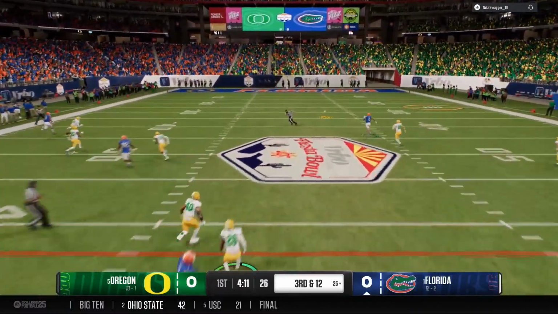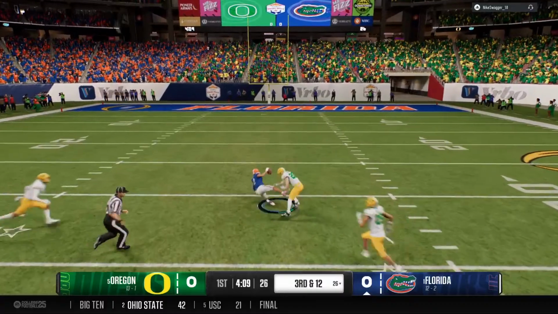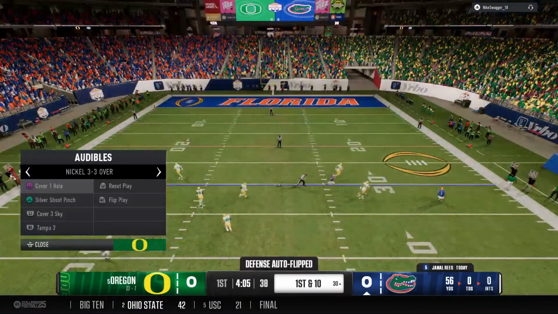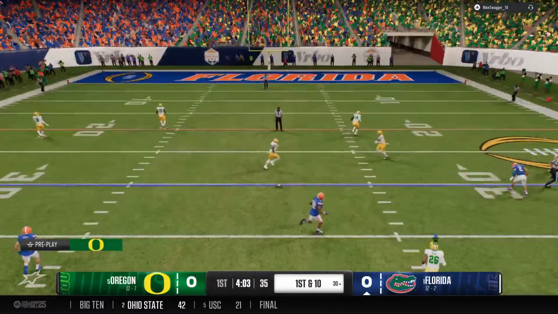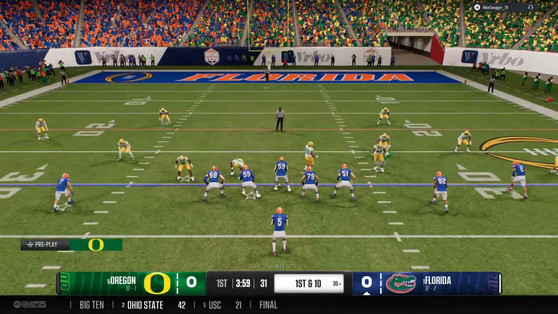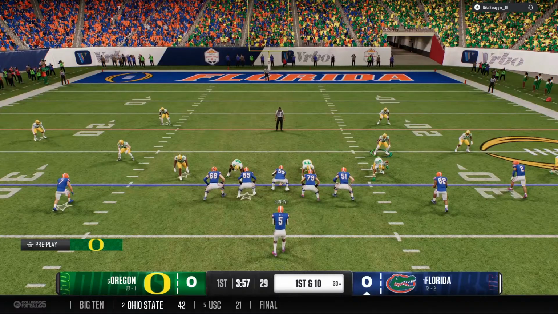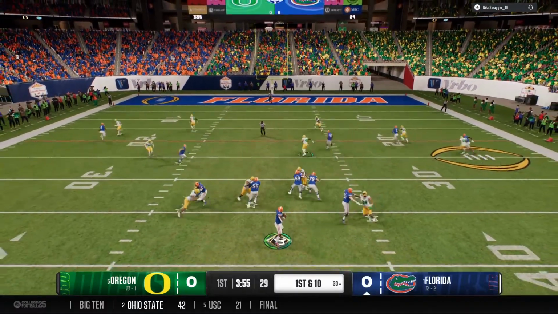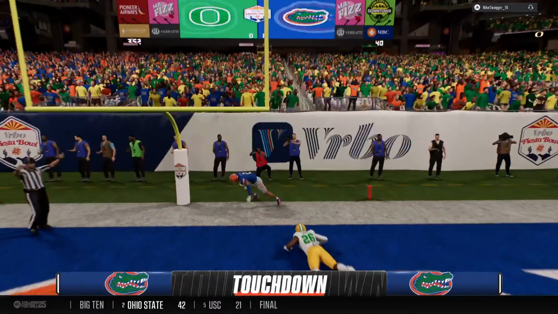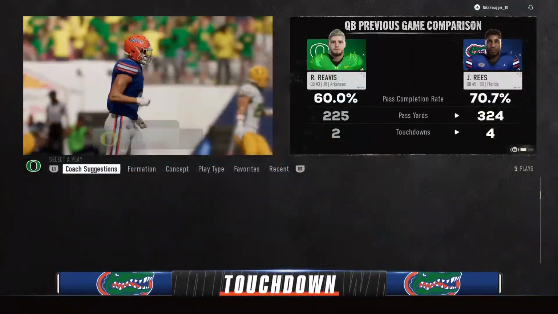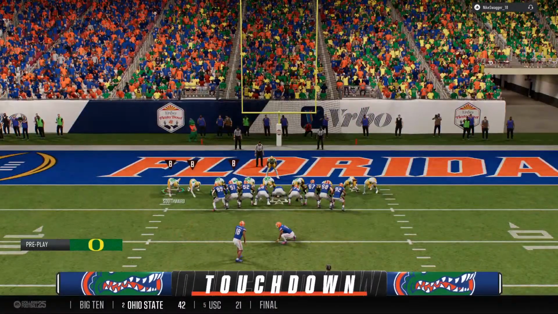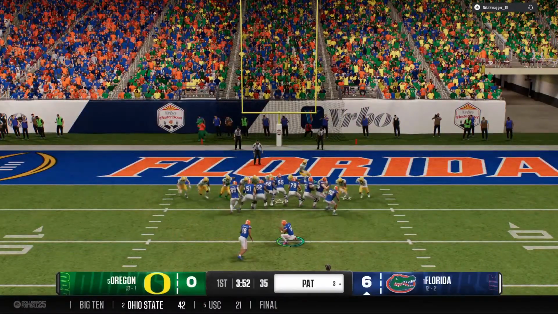And he lofts one deep over the middle. That deep shot is caught for a big gain. The Gators pick up first down yardage to keep the drive going. But it's another completion by this quarterback. Another great gain and a first down, and already over 30 yards through the air. And he's going to fling it deep, going for it all here. Catch made in the end zone. Touchdown, Gators. Well, that start could not have gone any better, Kirk.